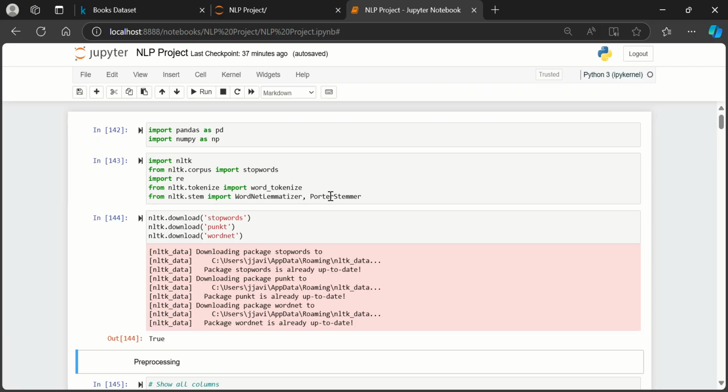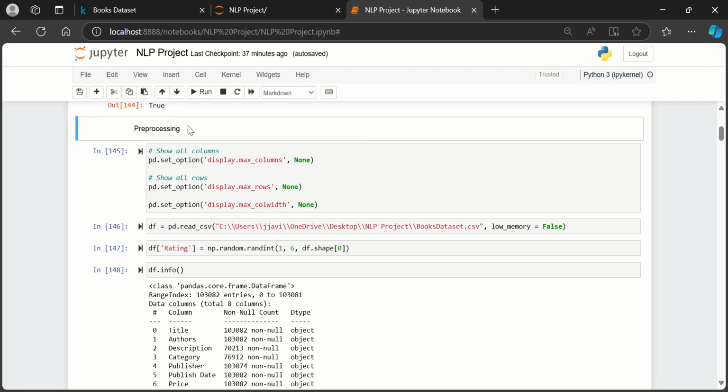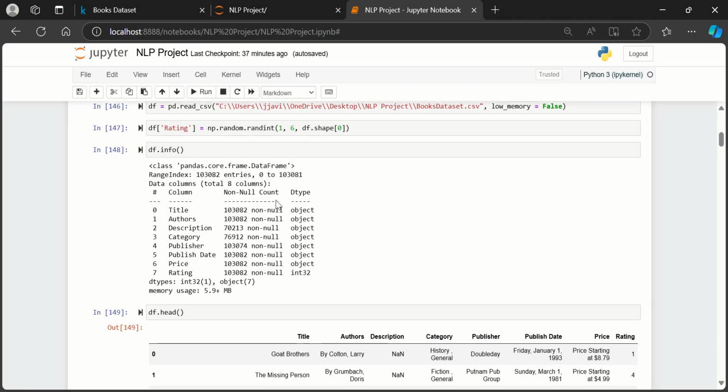I also used a lemmatizer for the lemmas,